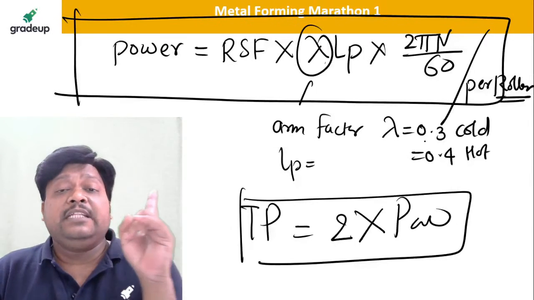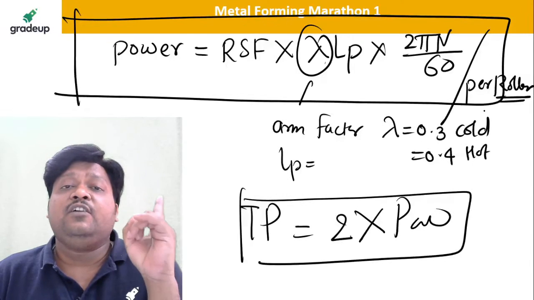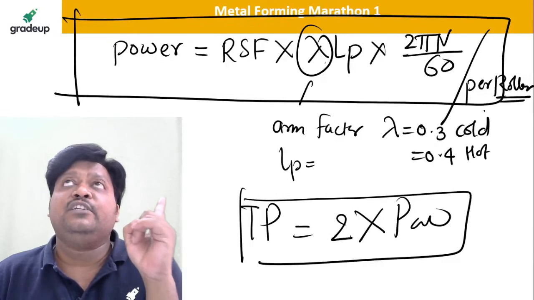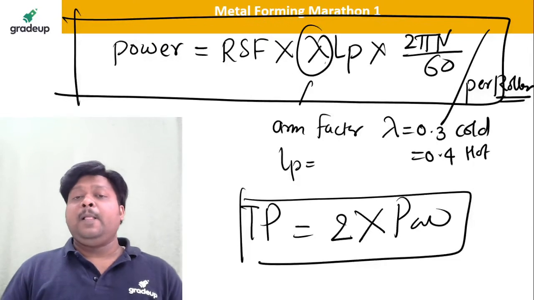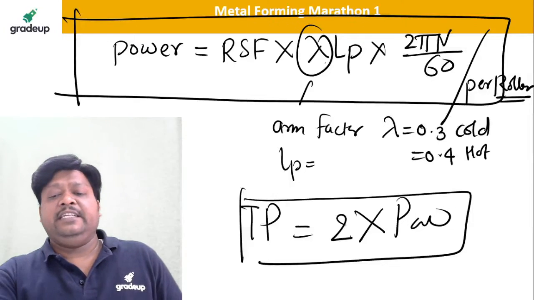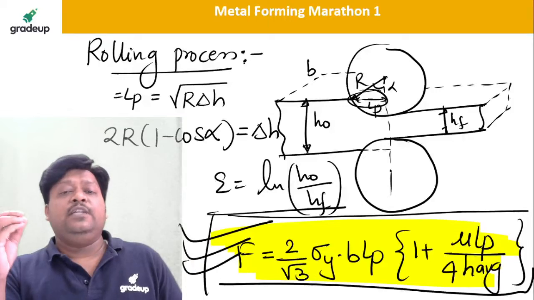And in the rolling operation, until it is provided or given, you should assume that it is a hot rolling operation. So these are the very important formulas, dear students, as far as the rolling operation is concerned.